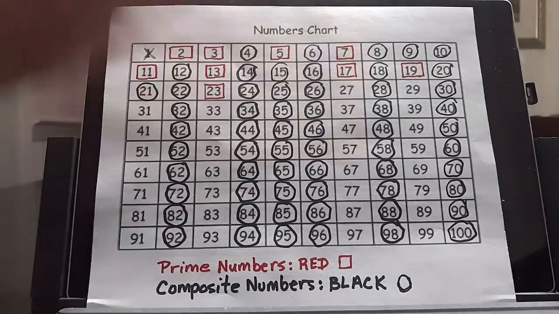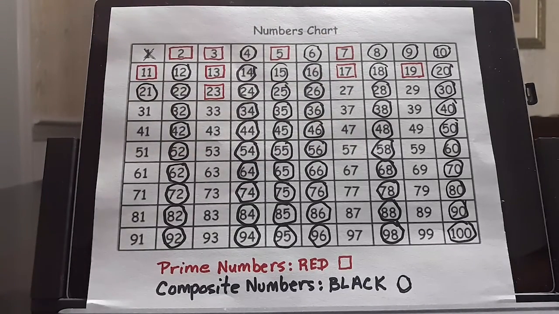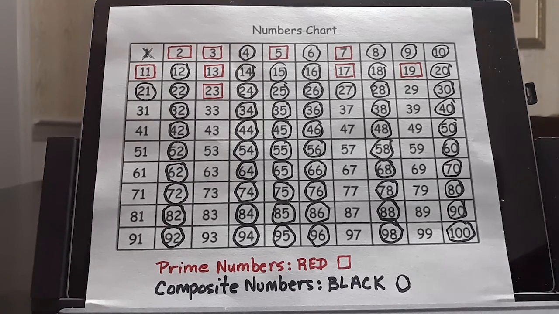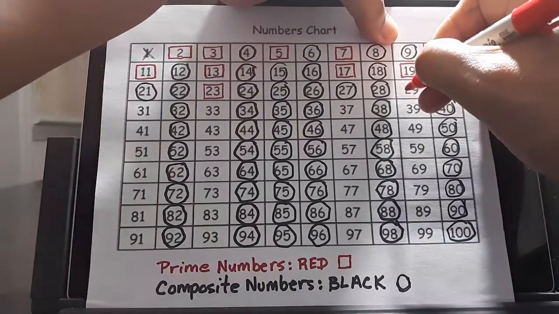Let's go over to 27. 27 is a composite number. 1 times 27 and 3 times 9. 29 is a prime number. 1 times 29. No other factors.